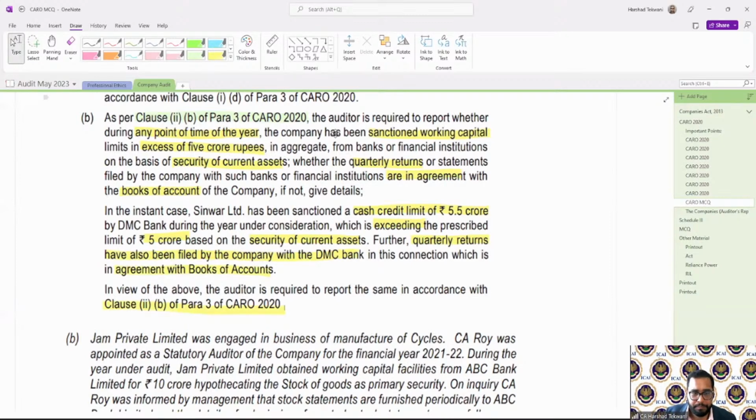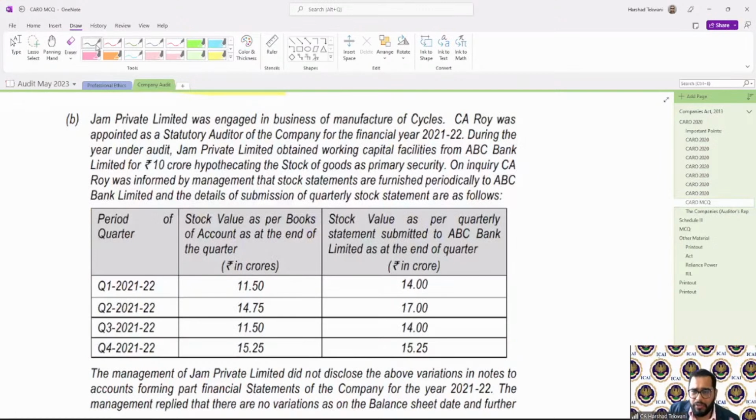Let us see one more. So that was asked again in exam. Very good and important question. So it contains two different parts. GEM Private Limited was engaged in business of manufacturing of cycles. CA Roy was appointed as a statutory auditor of the company for financial year 21-22. During the year under audit, GEM Private Limited obtained working capital facilities from ABC Bank Limited for rupees 10 crore, with hypothecation of the stock of goods as primary security.